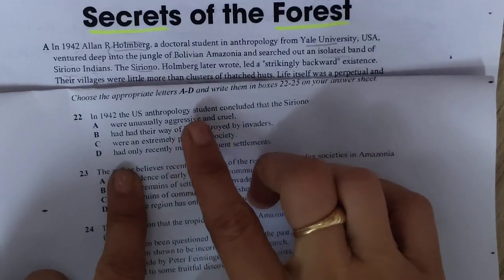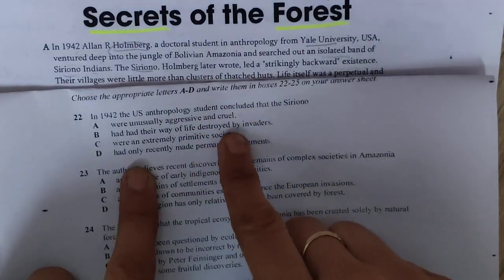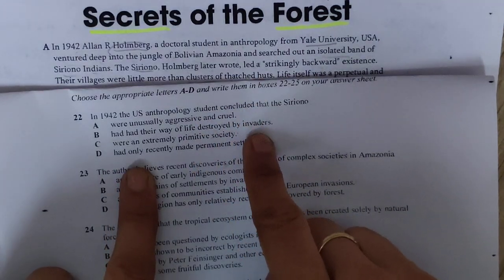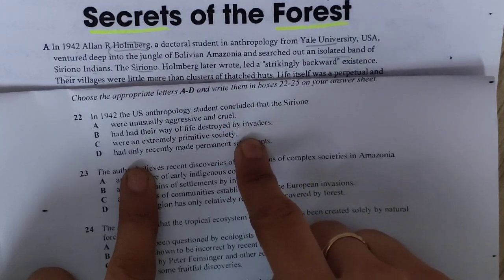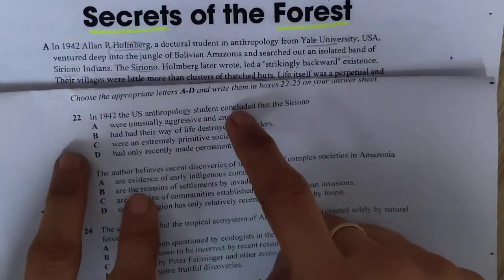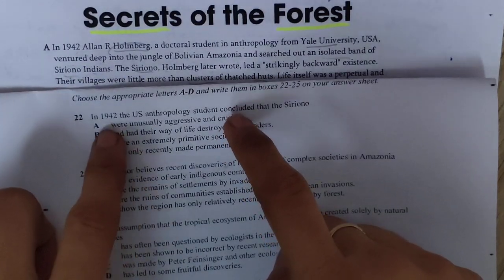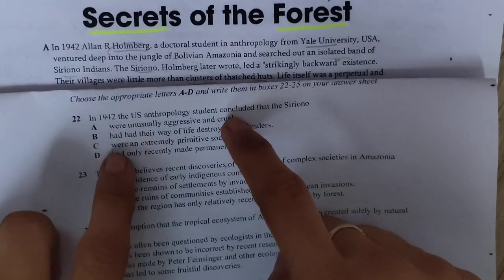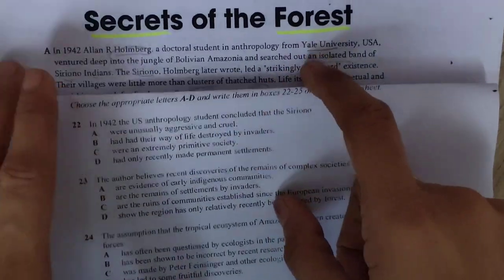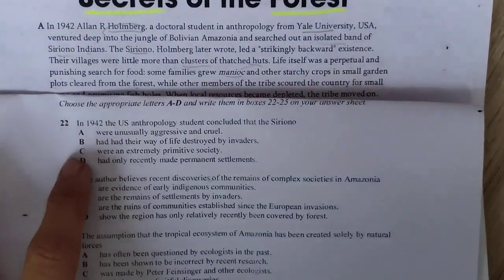Then we will read the information around it, and then come here and eliminate two options by reading these 4 options. And then there will be a struggle between 2 options. Like suppose we are eliminating B and C here, so we will decide between A and D by reading it again here. Okay, so let's read it one by one.